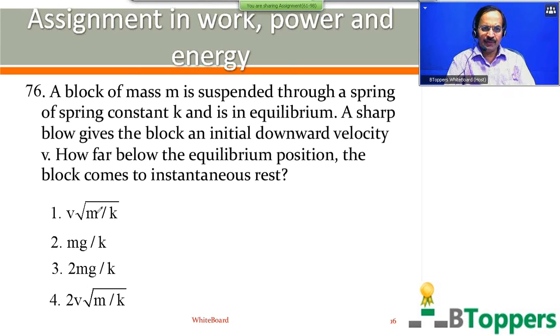There are 4 options shown on the screen here. First option, V into root of M by K. Second option, mg by K. Third option, 2 mg by K. Fourth option, 2V into root of M by K. Come on, try the question.